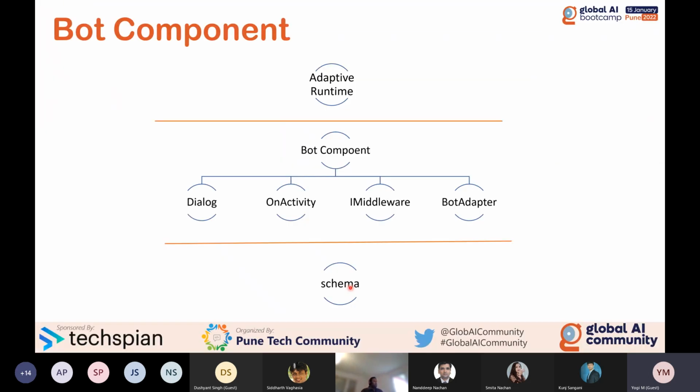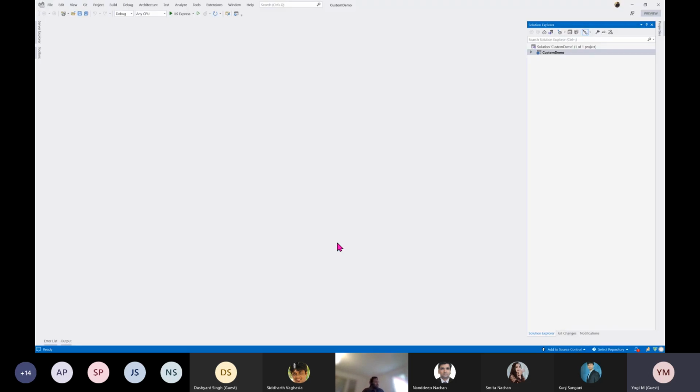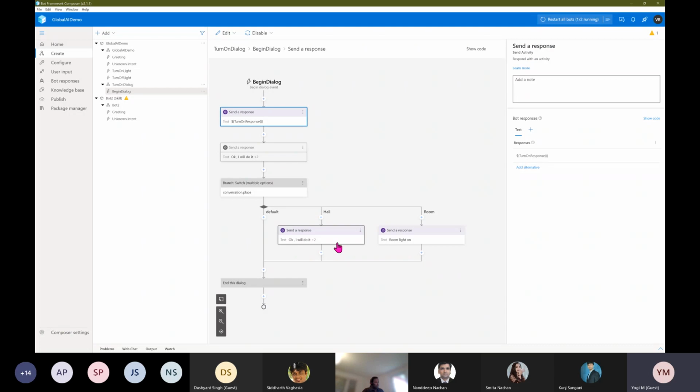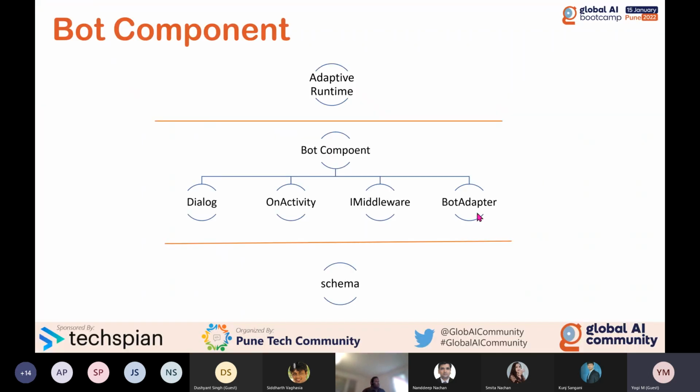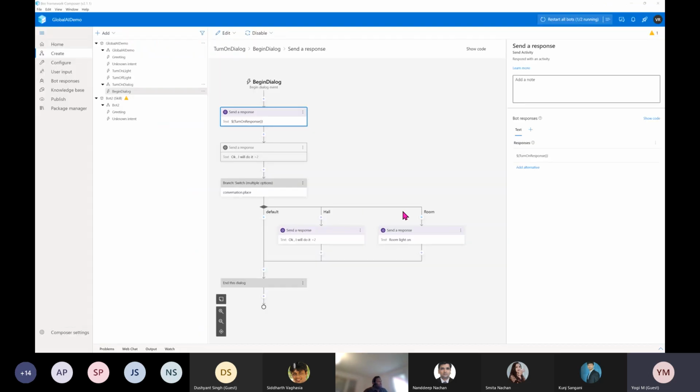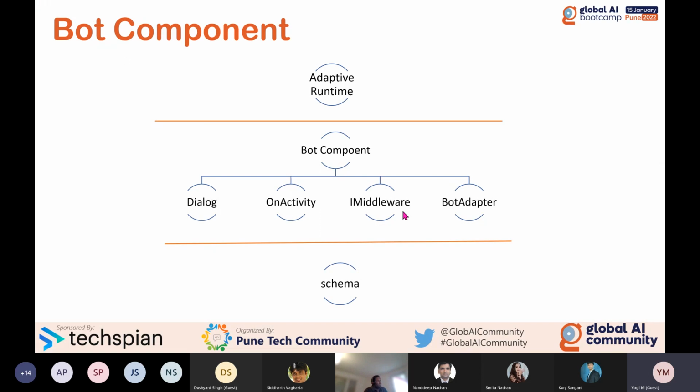So schema is only available for dialog and activity, and bot adapter. For bot adapter middleware, the schema won't come into the picture because middleware has no UI. It's running a background operation, so schema is not available for this one.